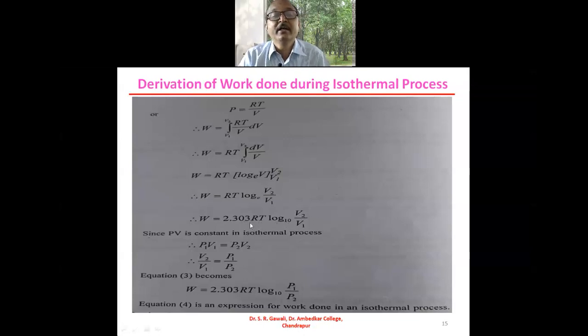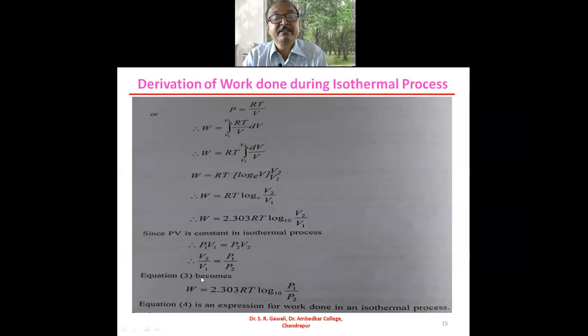Since PV is a constant in isothermal process, therefore P1V1 = P2V2. So this is our equation number 3, W = 2.303 RT log to the base 10 of V2/V1. From P1V1 = P2V2, V2/V1 is equal to P1/P2.